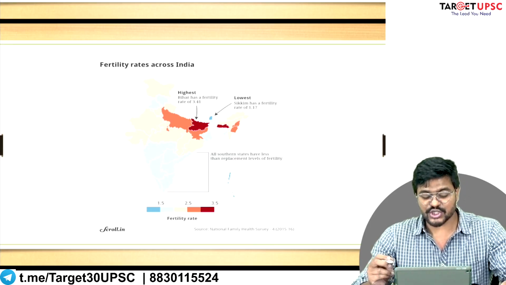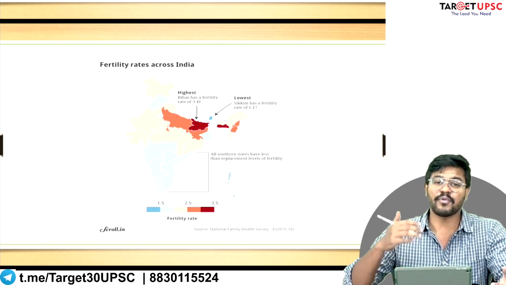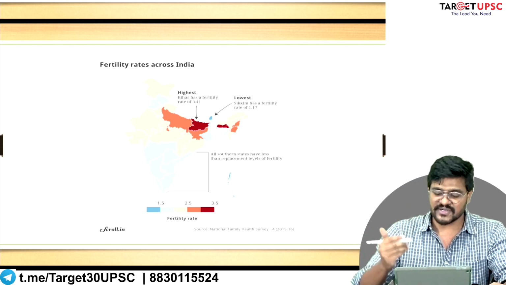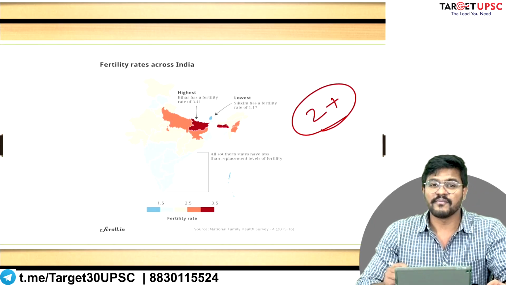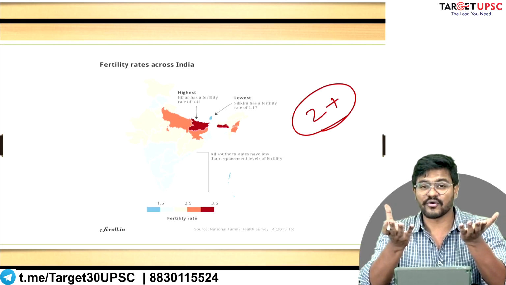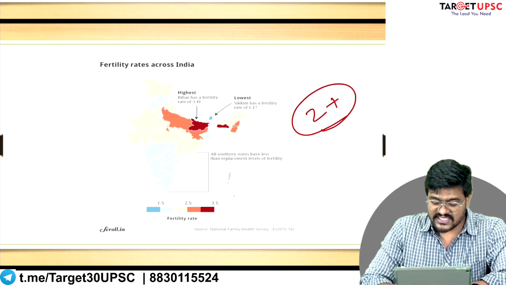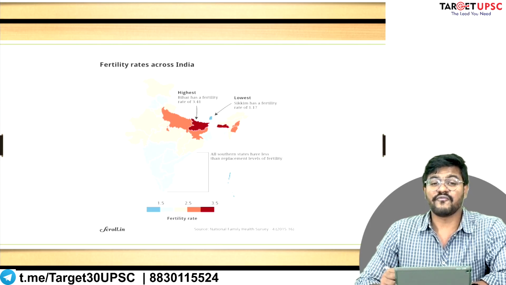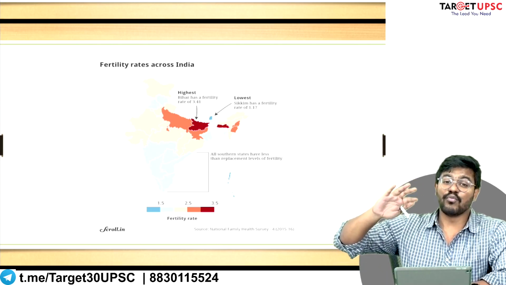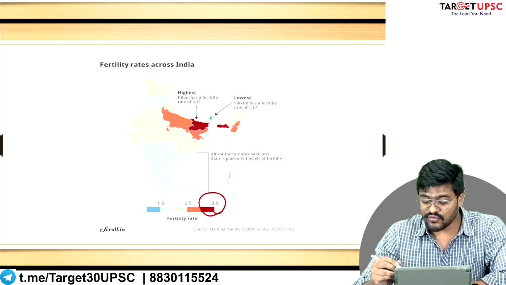But the states shown in orange and red have population growth above replacement level. What is above replacement level? More than two children per adult couple. Some states, like Meghalaya and Bihar, have a fertility rate of more than 3, in some cases 3.5, which is not good for the country.